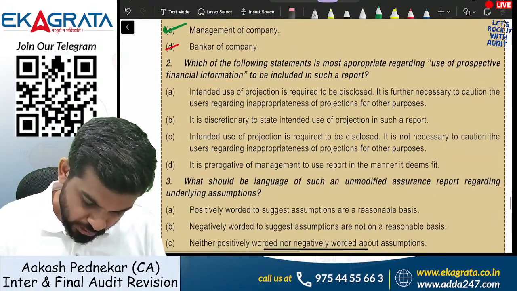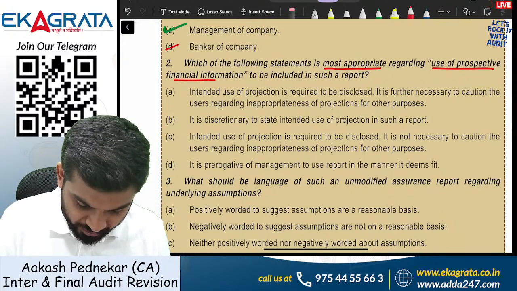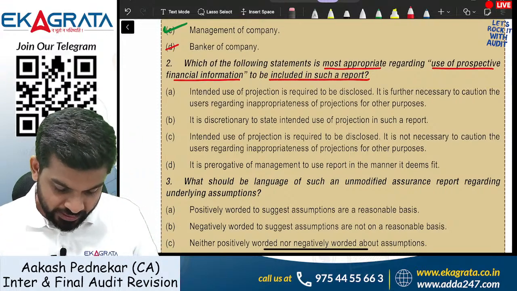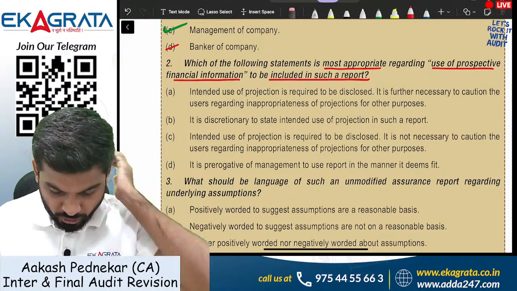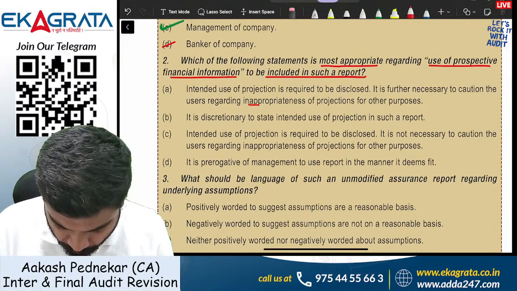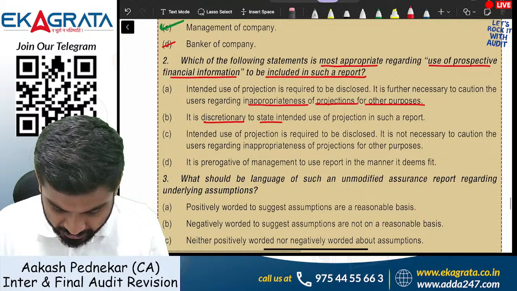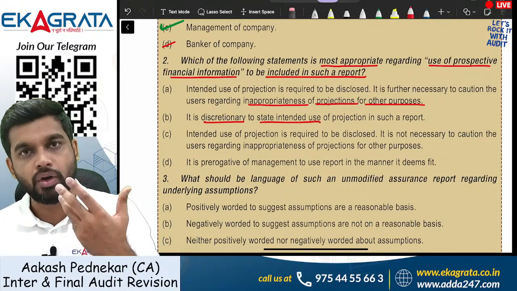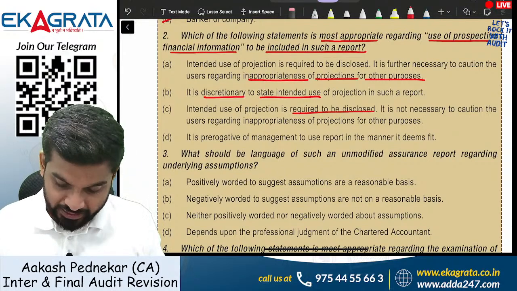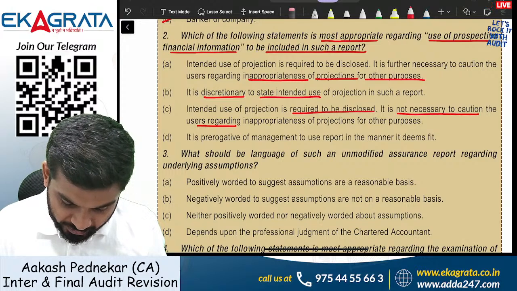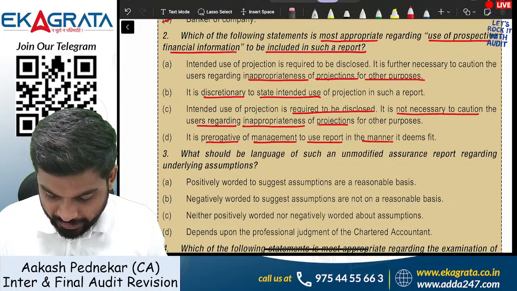Question number 2. Which of the following statements is most appropriate regarding use of PFI to be included in such a report? Intended use of projection is required to be disclosed. It is further necessary to caution the user regarding inappropriateness of projections for other purposes. It is discretionary to state the intended use. Discretionary means it is optional. Intended use of projection is required to be disclosed, so it's mandatory, but it is not necessary to caution the user regarding inappropriateness of projection. It is a prerogative of management to use the report in the manner it deems fit.